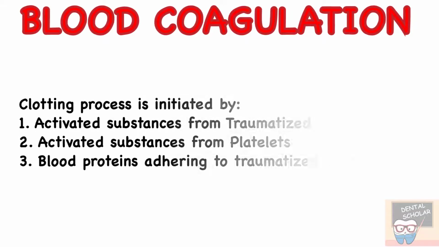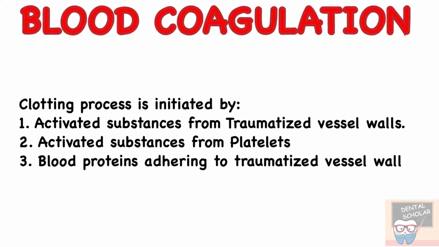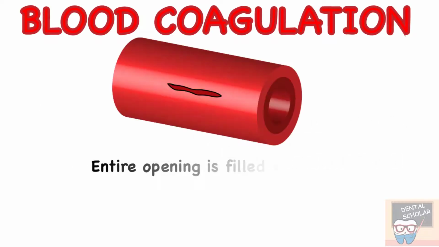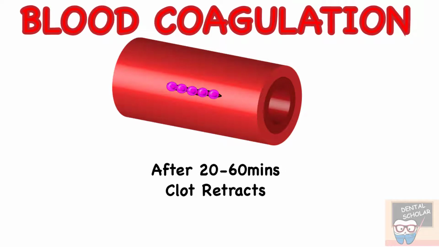The clotting process is initiated by activator substances from the traumatized vessel and platelets, and blood proteins adhering to the traumatized vessel wall. Within 3 to 6 minutes of trauma, the entire opening is filled with clot if the vessel opening is not too large, and after 20 to 60 minutes, the clot retracts and thus closes the vessel still more.